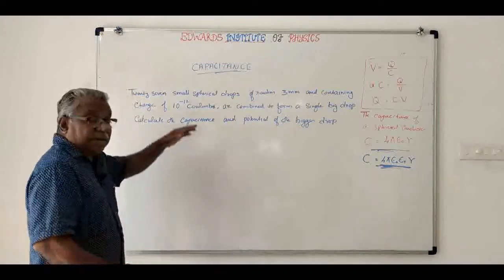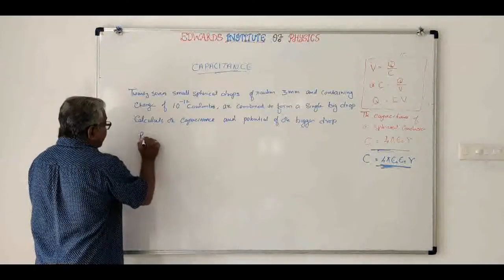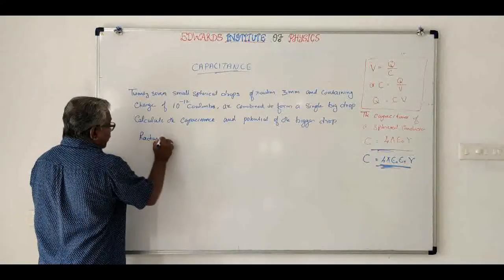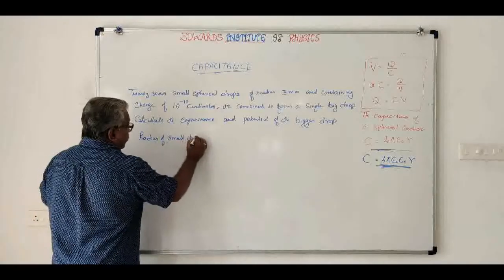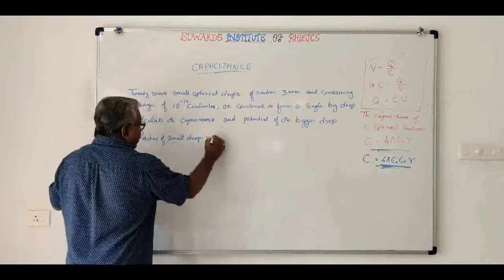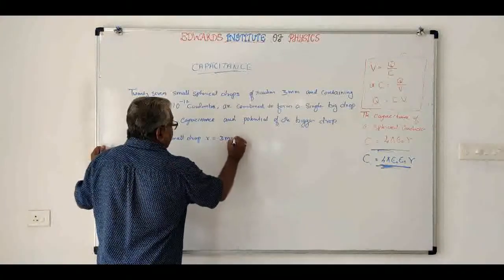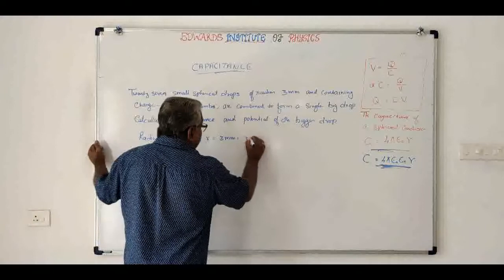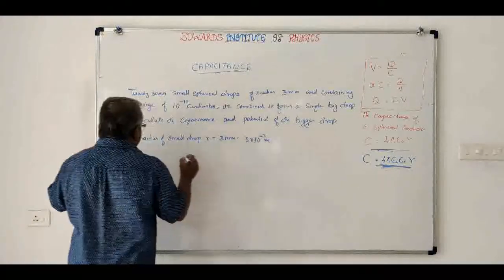So let us write down what are the data given. Say radius of small drop, let it be r, is equal to 3 millimeter, and that is equal to 3 into 10 raised to minus 3 meters.